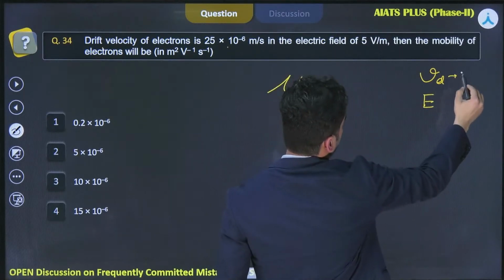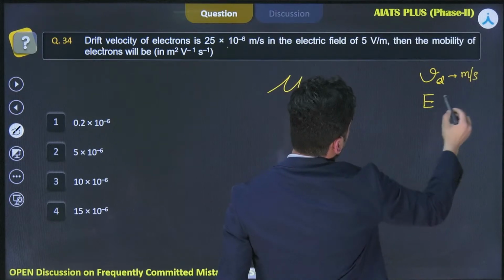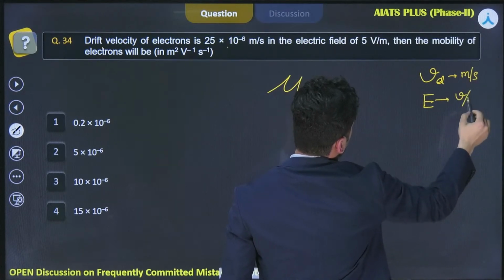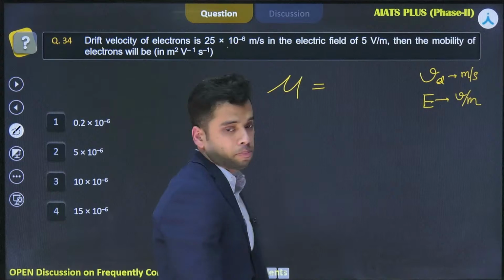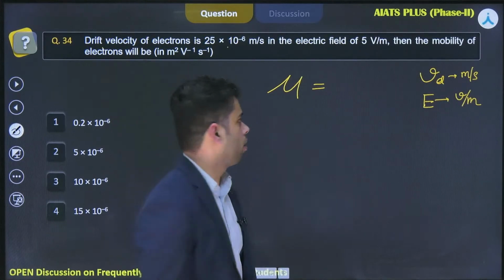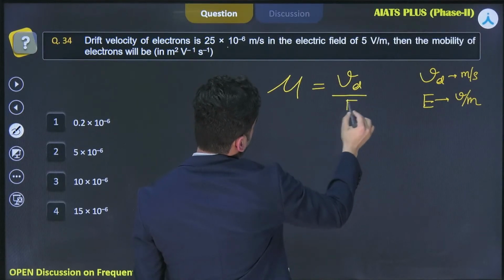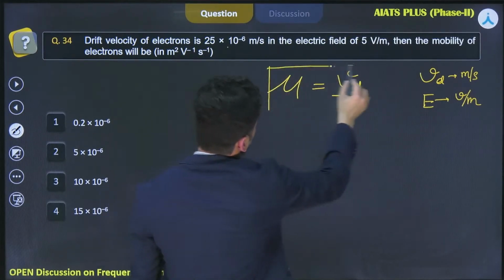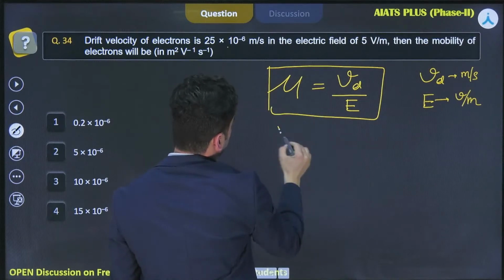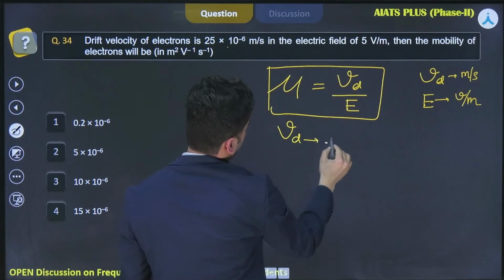Its unit will be meter per second and its unit will be equal to volt per meter. Okay, no one knows the expression. Mu is equal to Vd over E. Vd is your drift velocity.